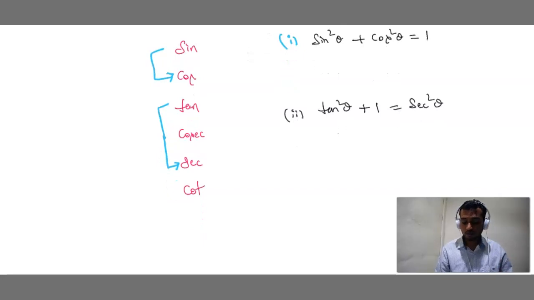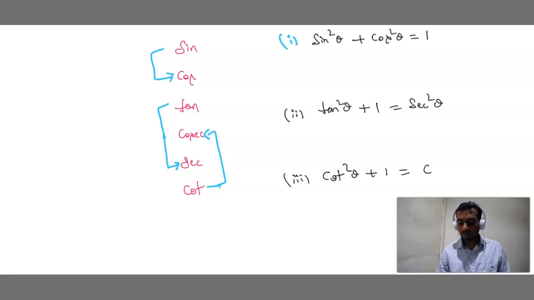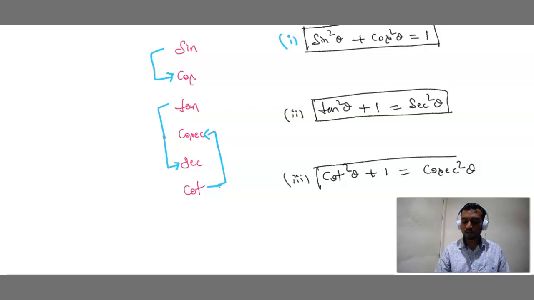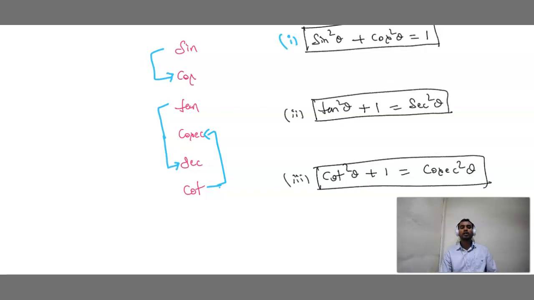Done. Good. The third one: who is left out? Cot. Cot cannot go down, so again he will also jump and he goes to cosecant. That is cot square theta plus 1 is equal to cosecant square theta. So these are the three standard trigonometric identities. You should not forget these three identities: sine square theta plus cos square theta is equal to 1. Tan square theta plus 1 is equal to secant square theta. Cot square theta plus 1 is equal to cosecant square theta.